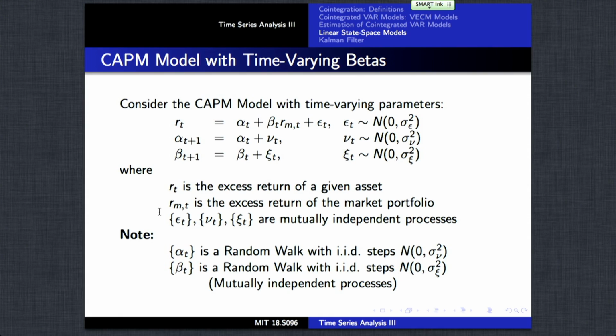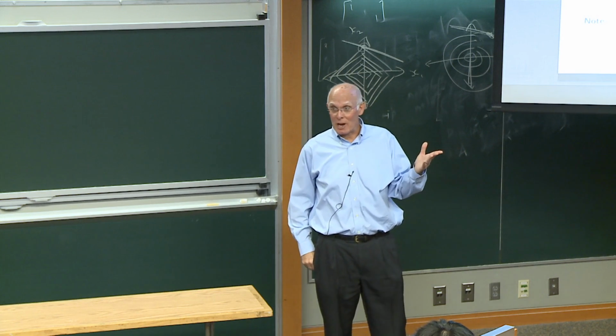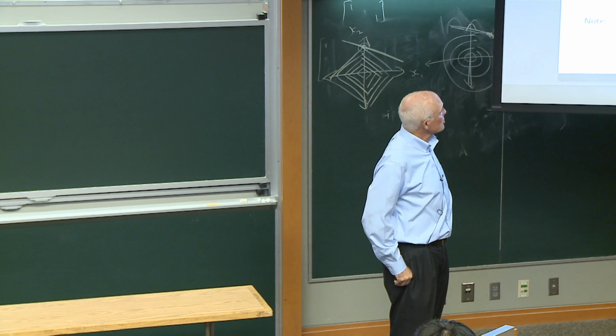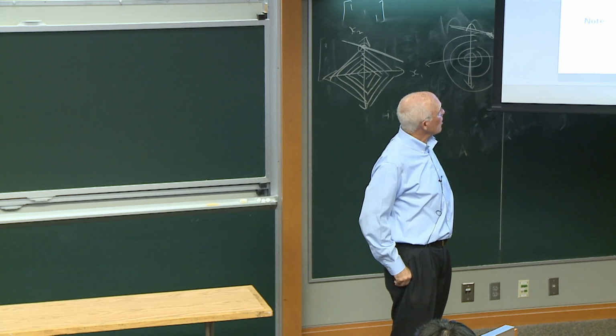And how will it vary by time? Well, we're going to assume that the alpha t is a Gaussian random walk, and the beta is also a Gaussian random walk.